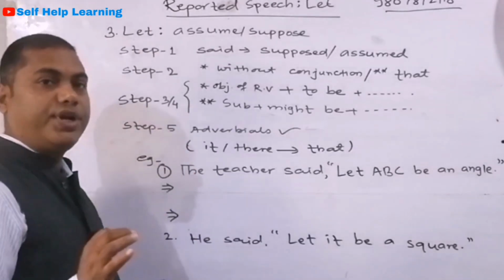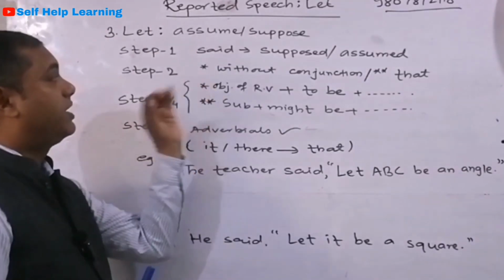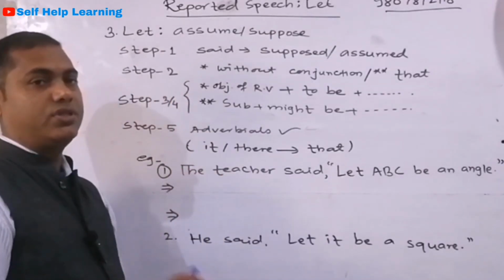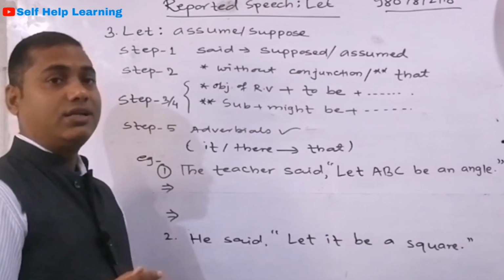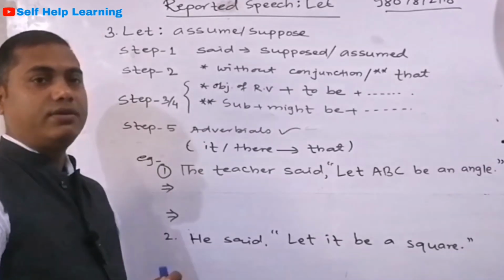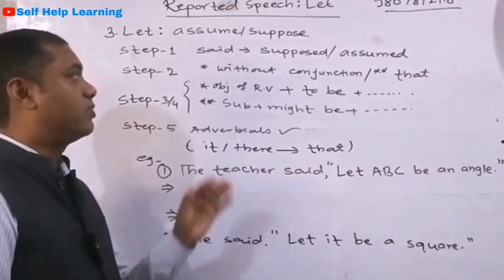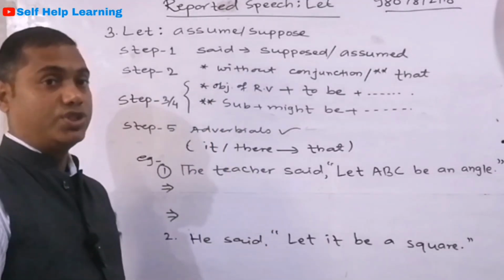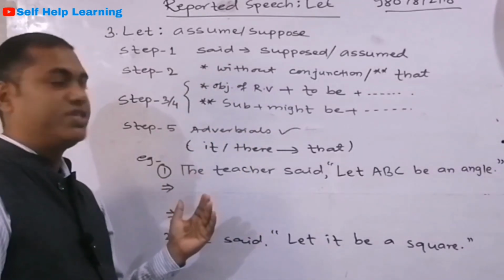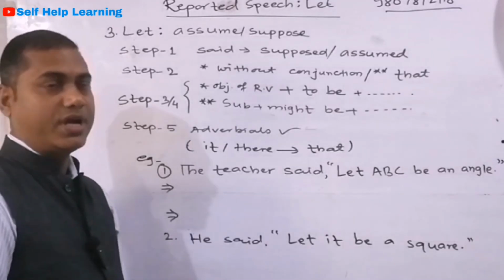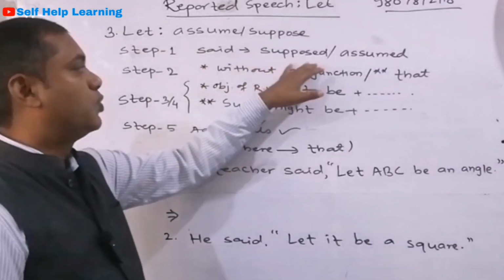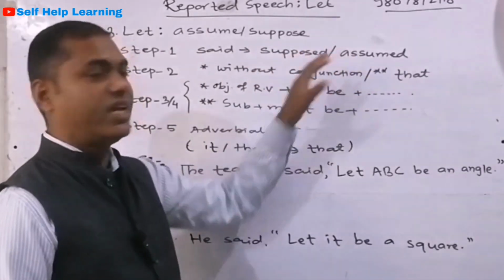Okay, now the third meaning that let gives is assumption or supposition. Actually, in mathematics we suppose something, like let the angle be x, or let y be something. So in mathematics we assume or suppose most of the time. If such a question is in direct speech, how are we going to change it into indirect? So again, a 5-step trick for that. First, said becomes supposed or assumed. You can use any one you like.